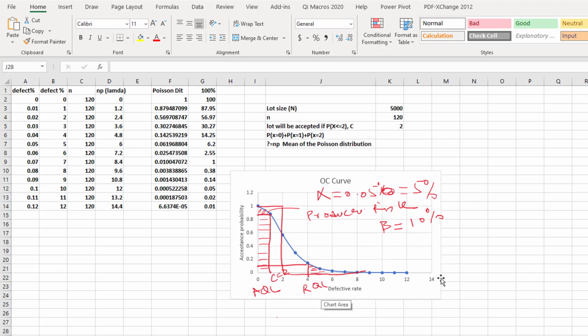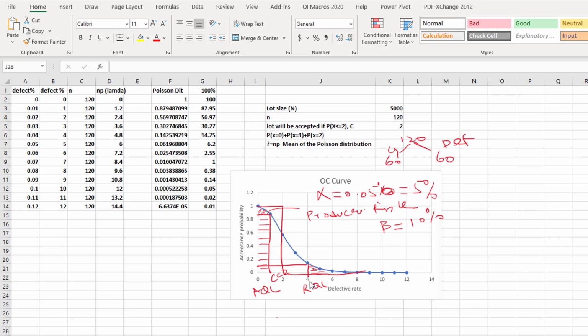For example, in this lot, in this 120, 60 are good and 60 are defective. The customer needs to reject this because there is too high a ratio of defective product. But if they pick the good products, let's suppose in the sample they took good products, then in this case they will accept the defective, rejected quality lot on the basis of the good sample. So this will be this scenario.